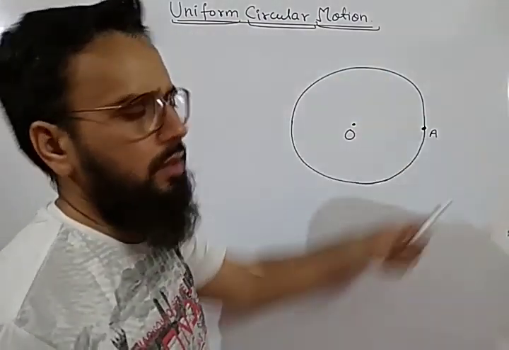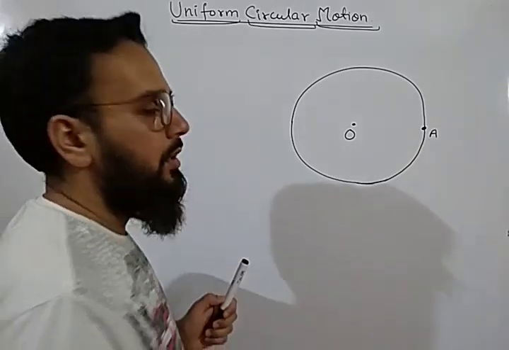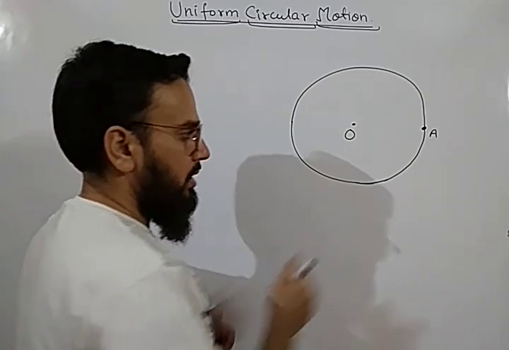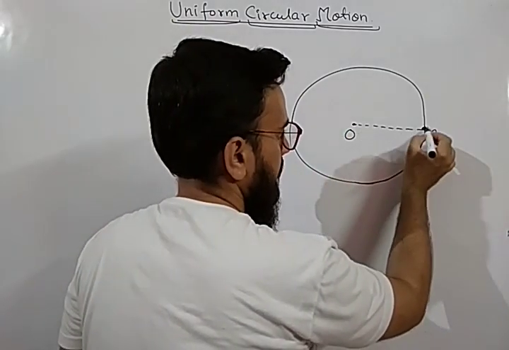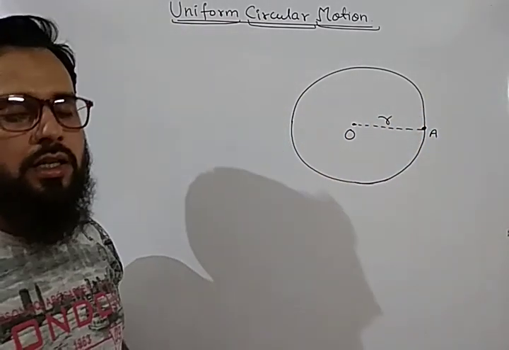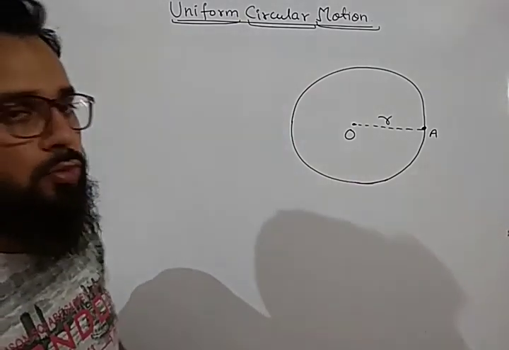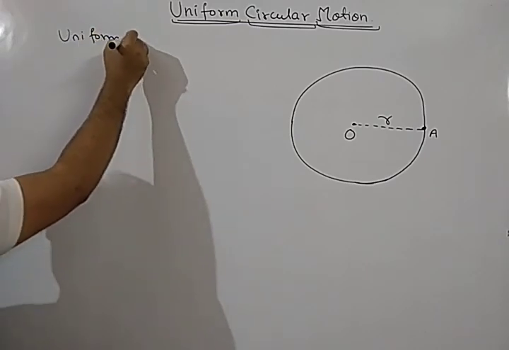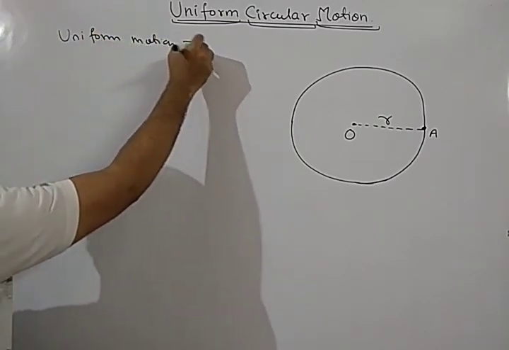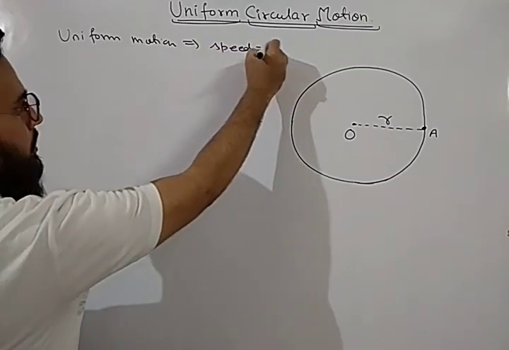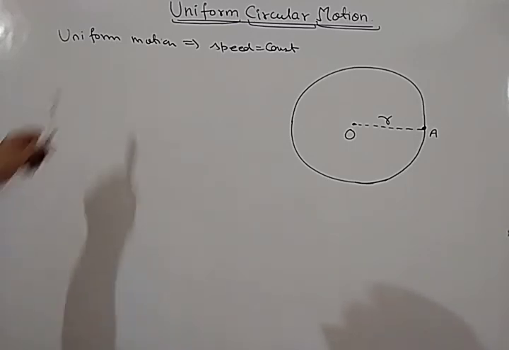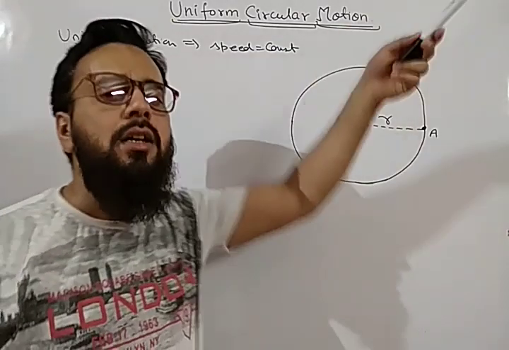Suppose this is a circular park. Let us consider it is a circular park. Suppose a person starts from point A of this circular park. Let us consider its radius is R. The radius of this circular path is R. So what is uniform circular motion? You all remember the main condition of uniform motion: speed remains constant, or we can say velocity constant.